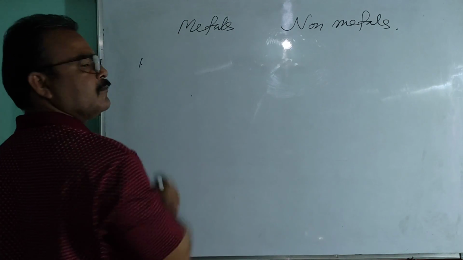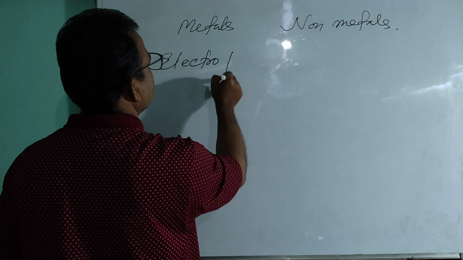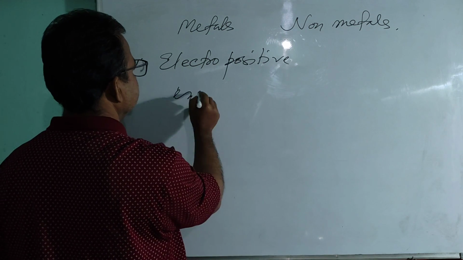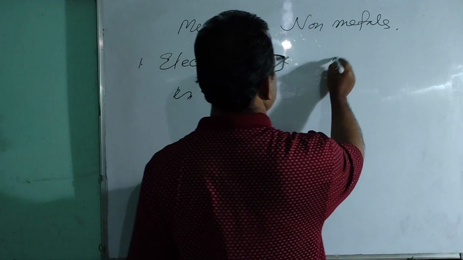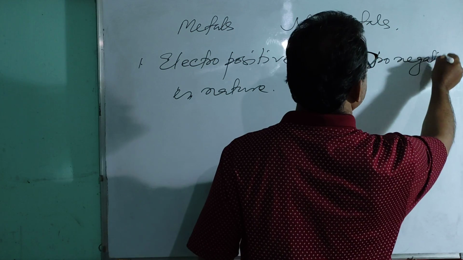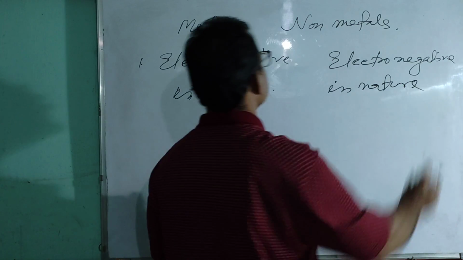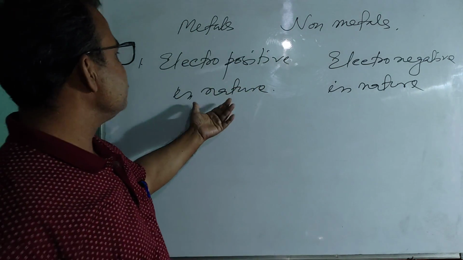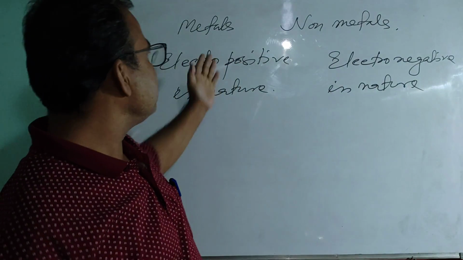First of all, metals are electropositive in nature, whereas non-metals are electronegative in nature. Okay? First, metals are electropositive in nature, whereas non-metals are electronegative in nature. What does it mean?